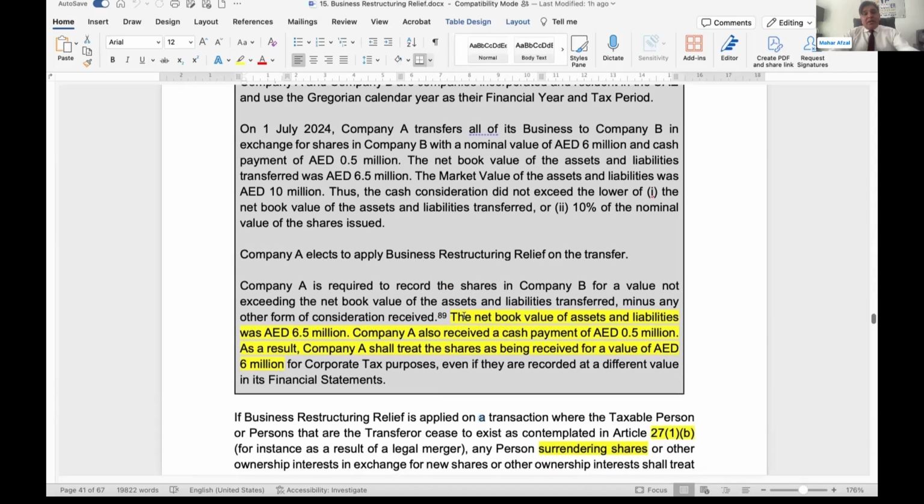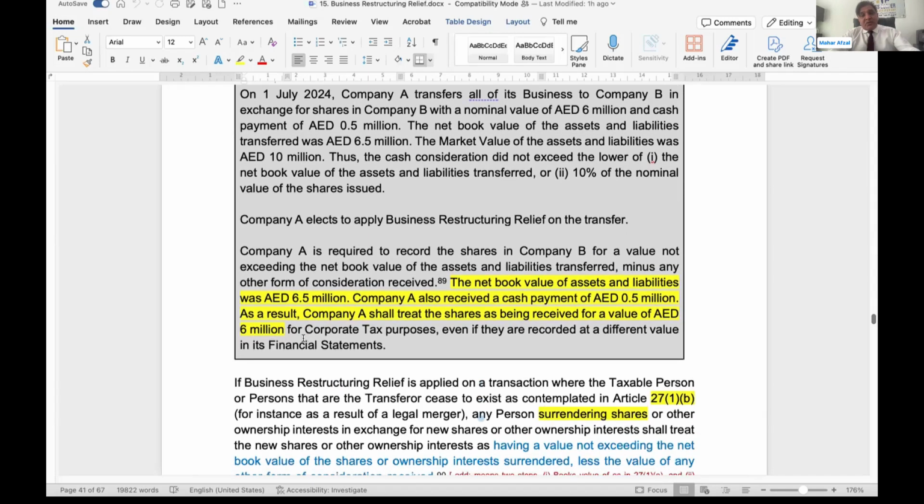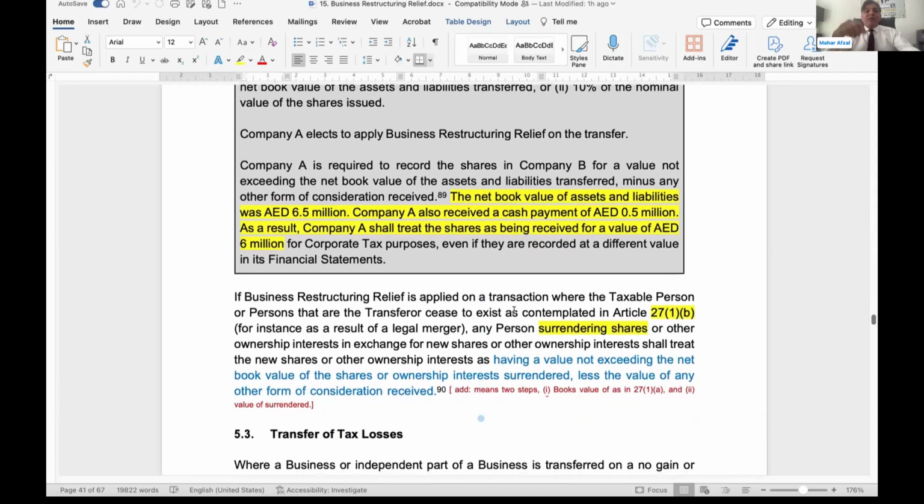Now you can look into this. The net book value of the asset and liabilities is 6.5 million less 0.5 million. We already discussed that the value of the equity, equitable interest or shares the transferor, or any other person on behalf of the transferor, has received is 6 million. But where 27(1)(b) is applicable, then we need to assess the value of the shares and equitable interest that is being surrendered by the transferor, less the net book value of the cash or any other form of consideration received.